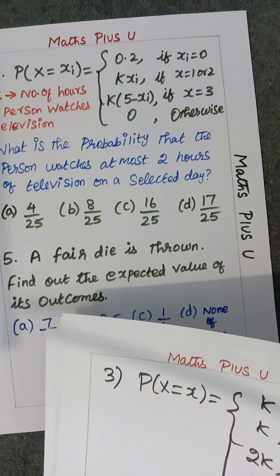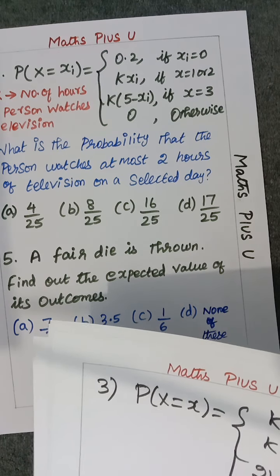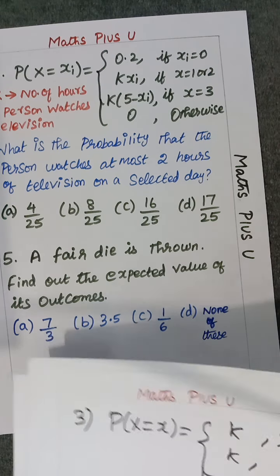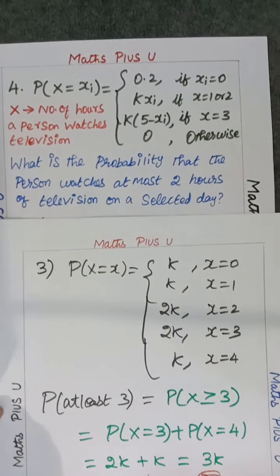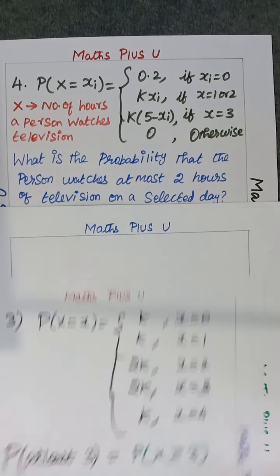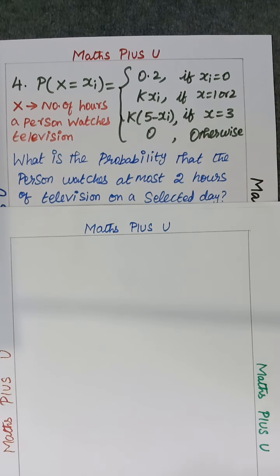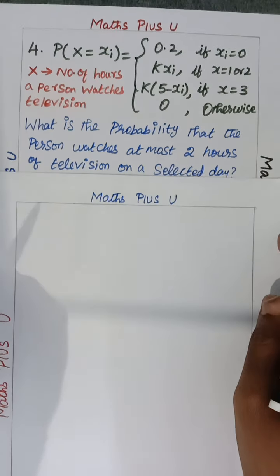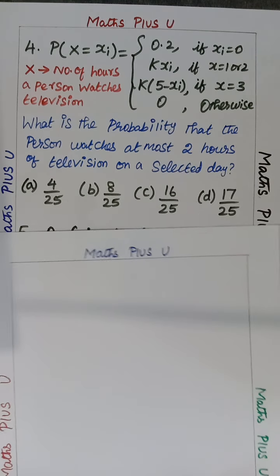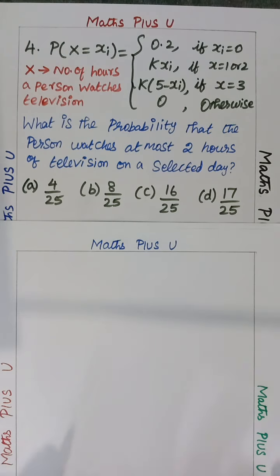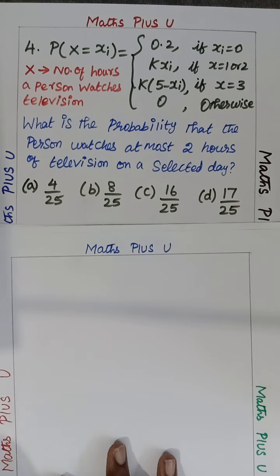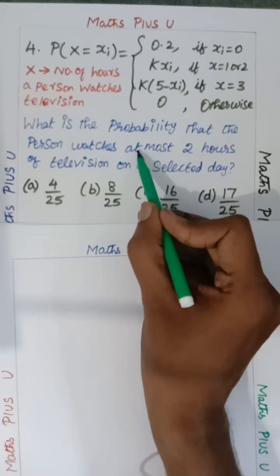Only question number 4 and 5, only 2 questions now. So coming back, question number 4. Now tell me, what have they given us in question number 4? They have given you at least. What is the contradiction for that? At most. So that's the word.